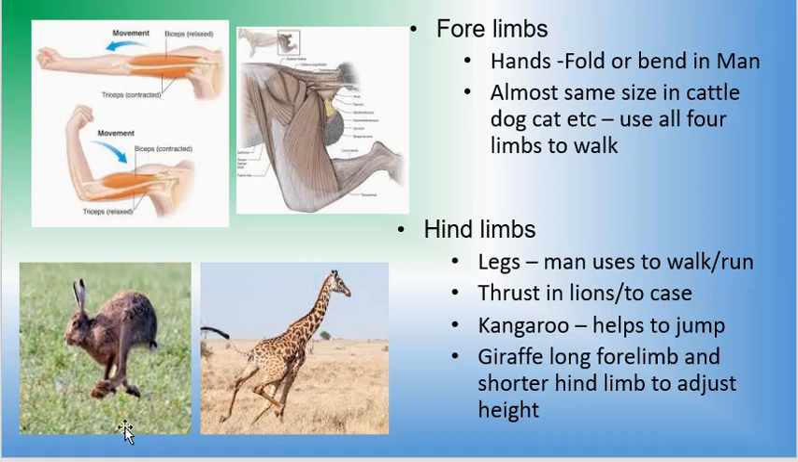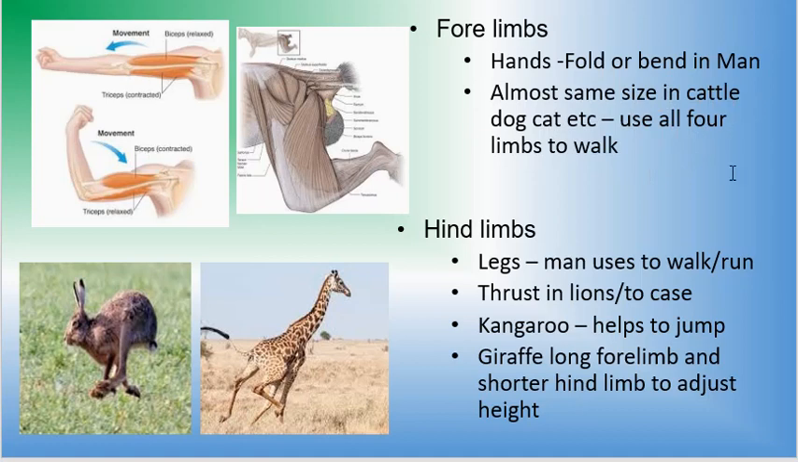Now you can see a kangaroo jumping, you can see a giraffe running. In a giraffe, you will normally feel like the forelimbs are longer than the hind limbs. Exactly it is not so, but a little bit it is like that. In a human being, you normally feel hands are smaller than legs. In a giraffe, you feel forelimbs are bigger than hind limbs because of the way they are tall with a long neck. Elephant has a long trunk and giraffe has a long neck. Forelimbs, hands can fold or bend in man, almost the same size in cattle, dog, etc.